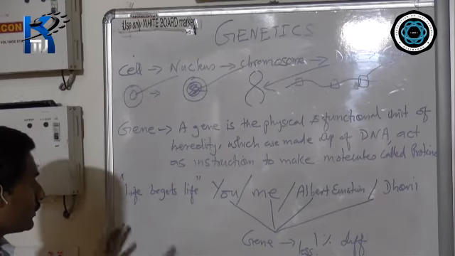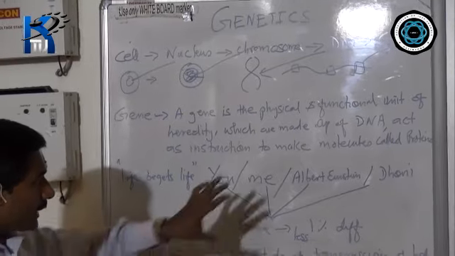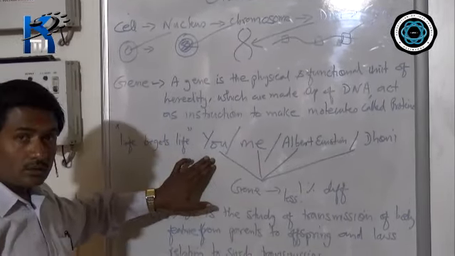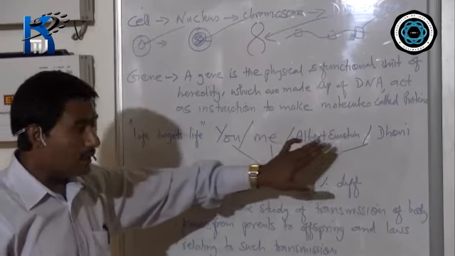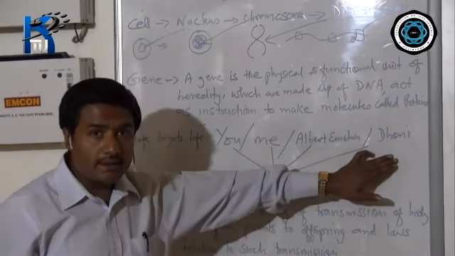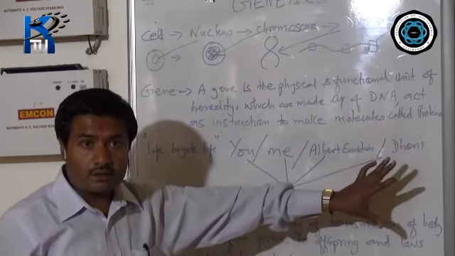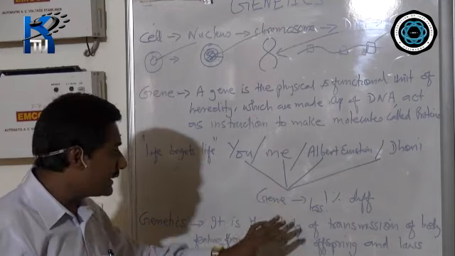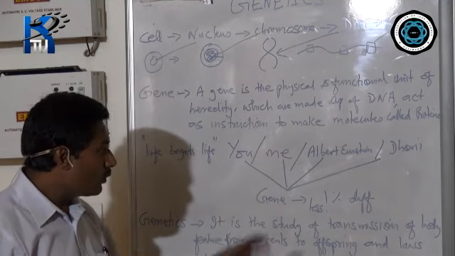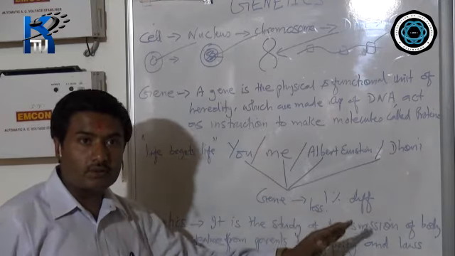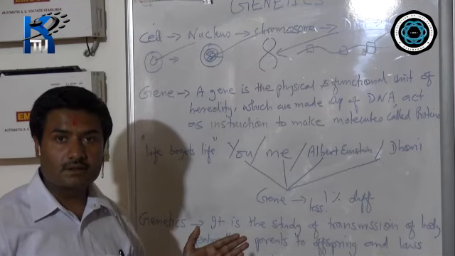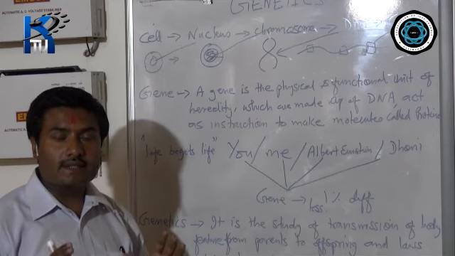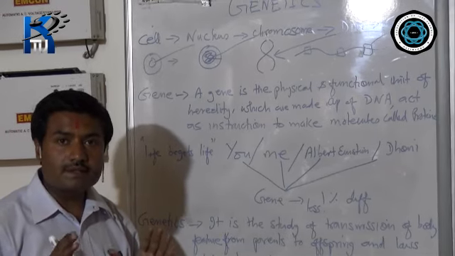First of all, you have to understand, when I talk about gene, then you, me, Albert Einstein, Dhoni, Sachin Tendulkar, all of us, our genes are the same. Only by less than 1% it differs. There is a difference. Otherwise, more or less, the genetical constitution remains the same.